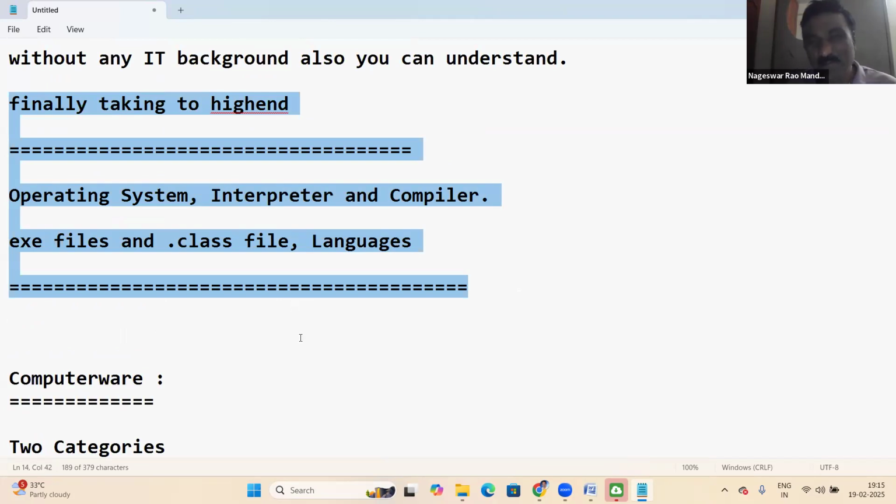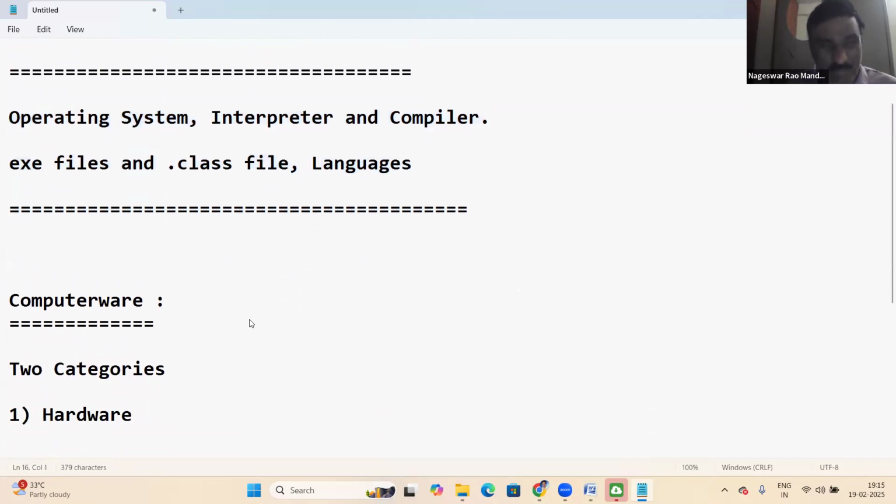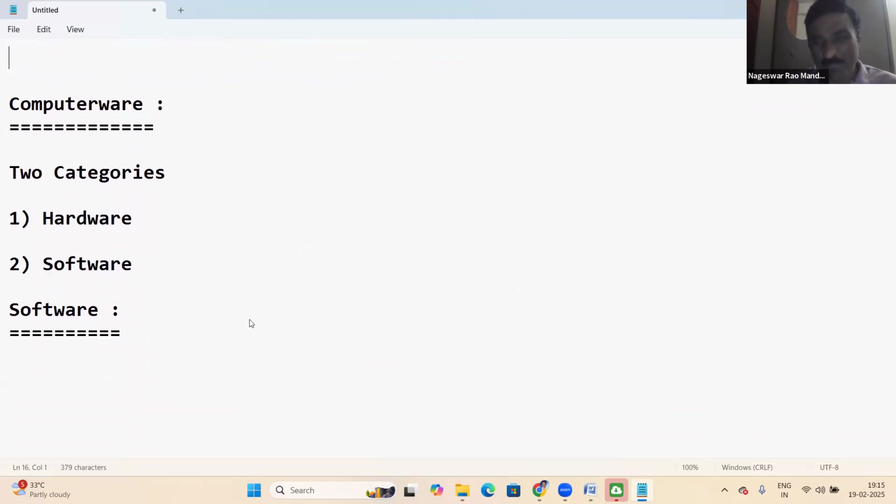Today we started the subject from the beginning, from the basics. Computerware has two categories, hardware and software. Hardware is the physical components of a computer.